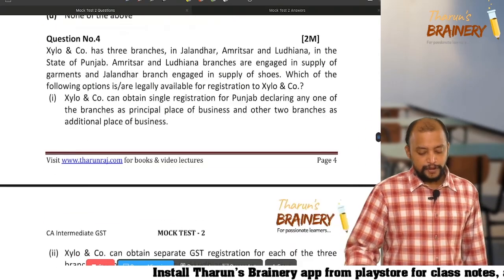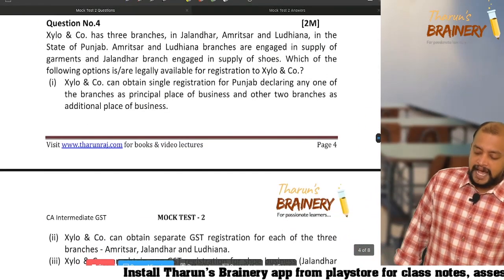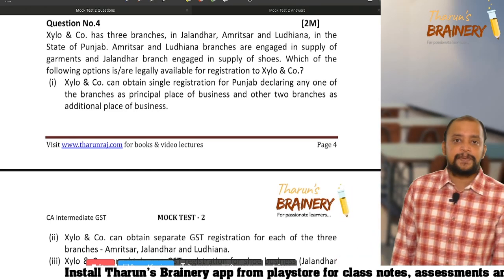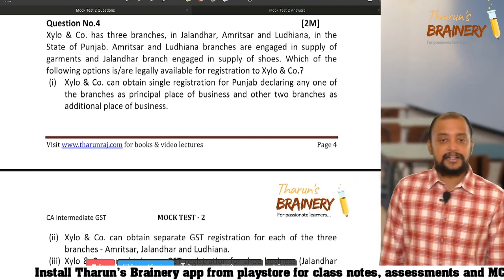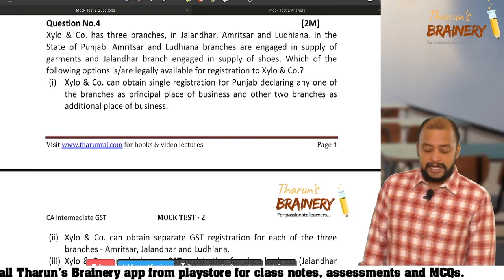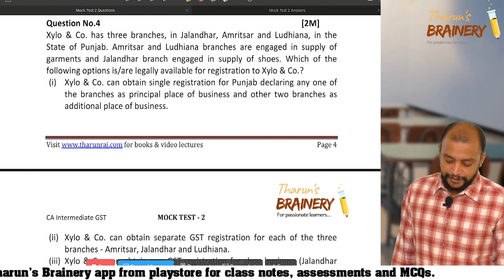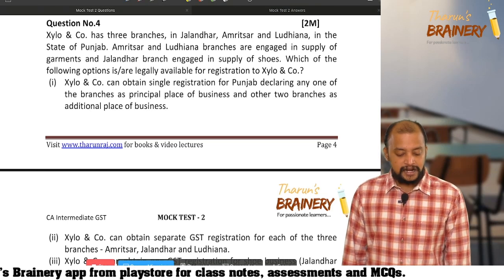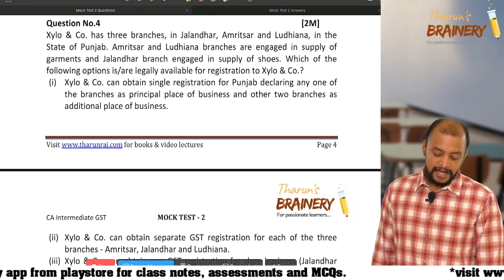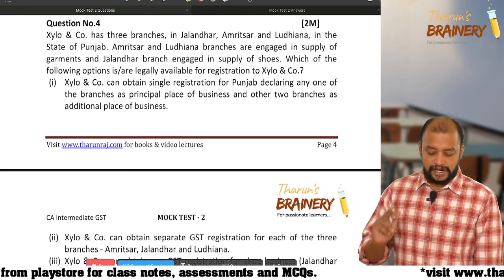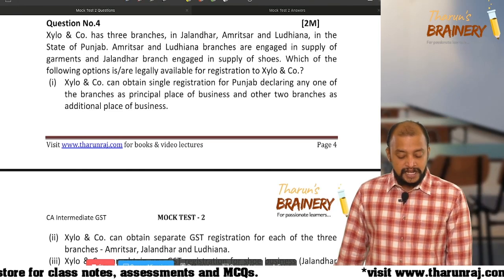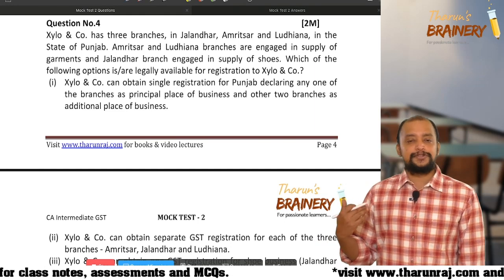Then question number 4. Xylo and Company has 3 branches in Jalandhar, Amritsar and Ludhiana in the state of Punjab. All these 3 are in the state of Punjab. Amritsar and Ludhiana branches are engaged in supply of garments, and Jalandhar branch is engaged in supply of shoes. Which of the following options is or are legally available for registration to Xylo and Company? Xylo and Co can obtain single registration for Punjab, declaring any one of the branches as principal place of business and other 2 branches as additional place of business.